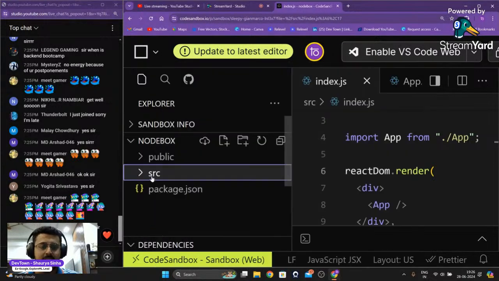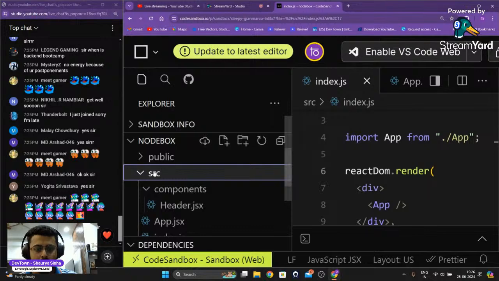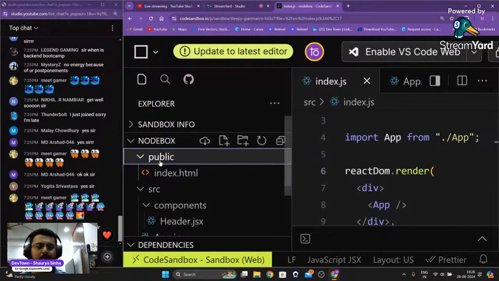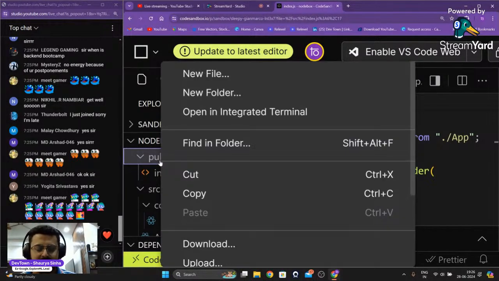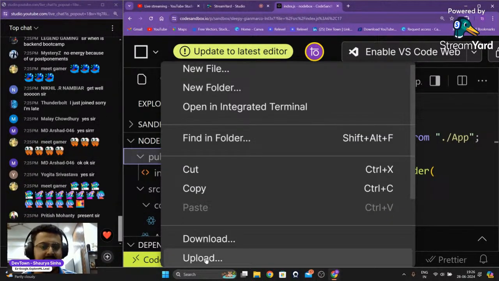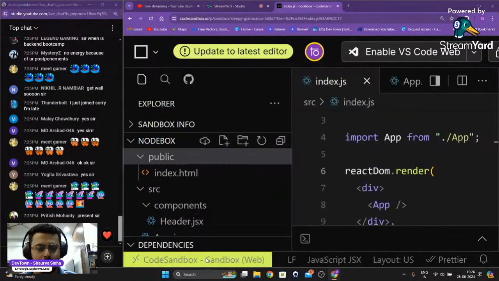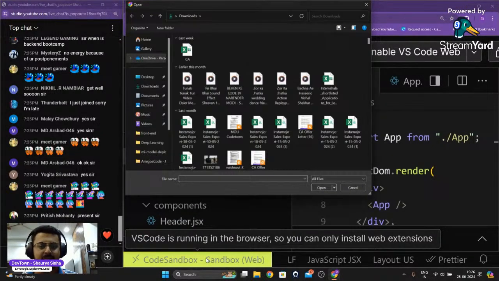Okay, so for example, where should I put it up? Public folder. Okay, here the public folder is there, right? The public and the src folder is there. Inside the public folder, I'll do right click right over there and I'll click on upload, guys. Upload. So once I do that, I can select the file that I want to upload.